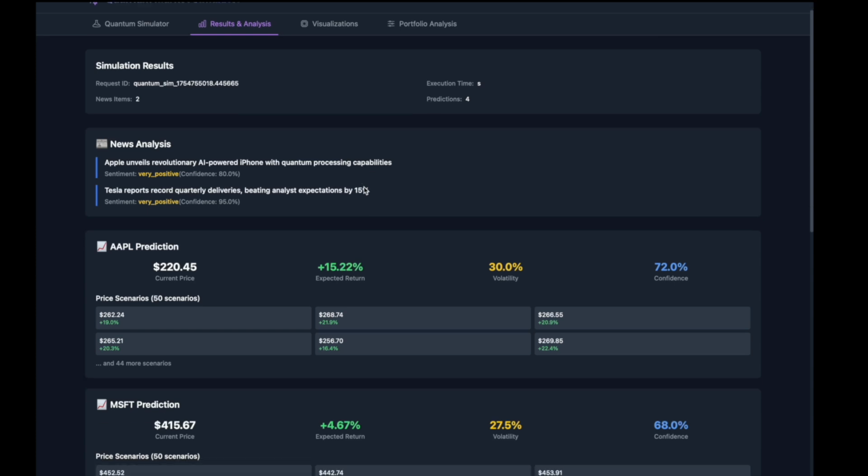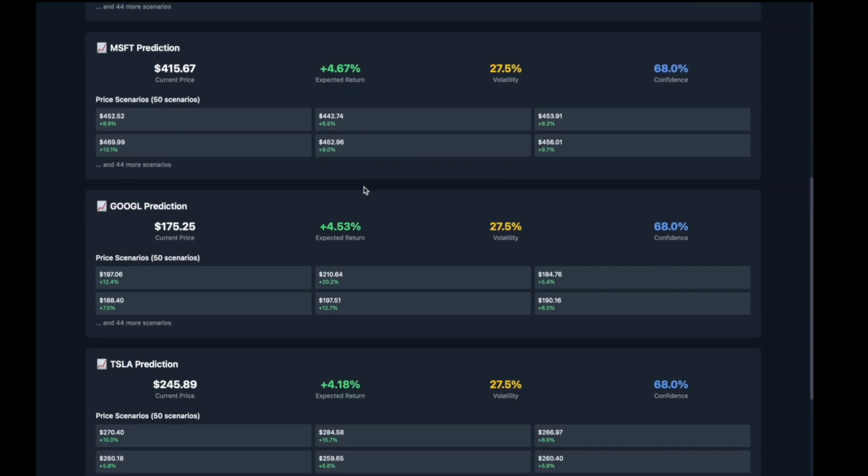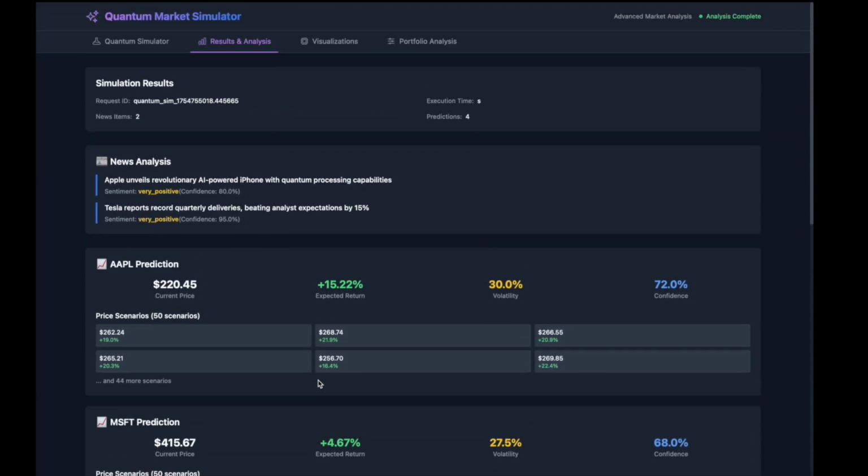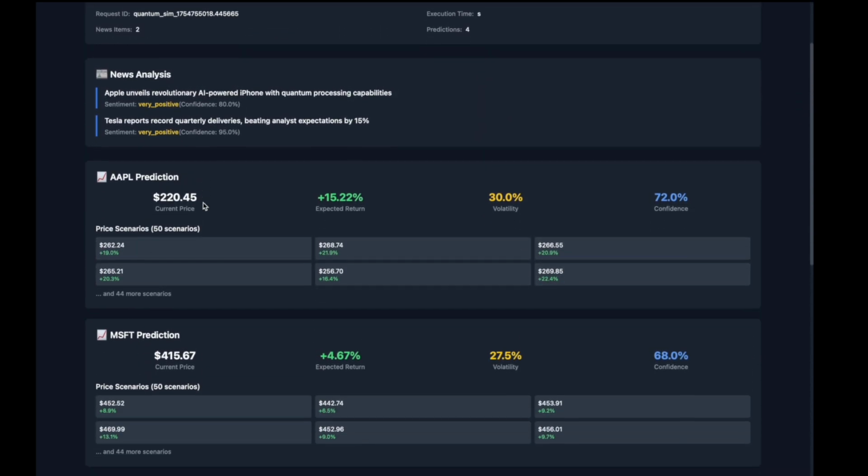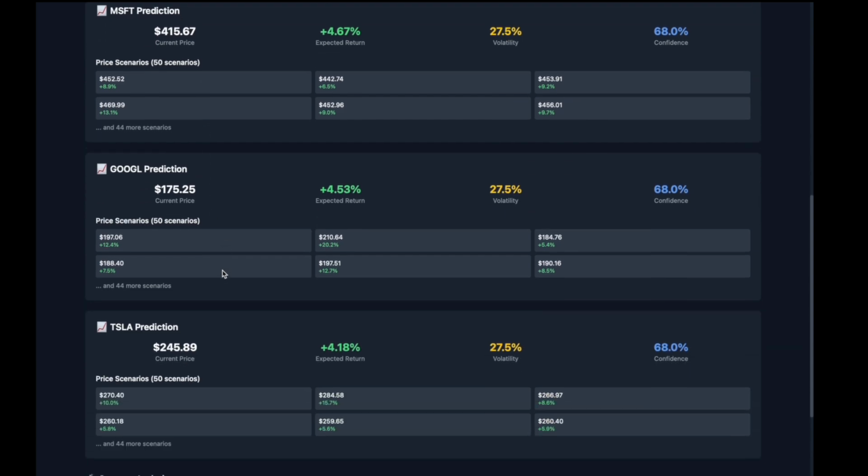As you can see, Apple gets a very positive return. There's some spillover effect from Microsoft and Google, and Tesla also gets a very positive return. These are both very positive news, and obviously it leads to an increase in the stock price.